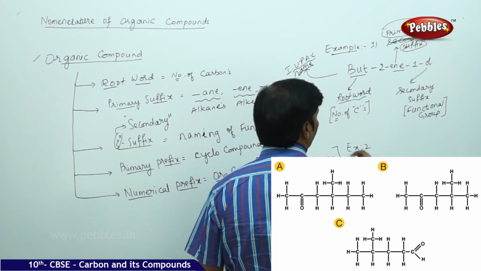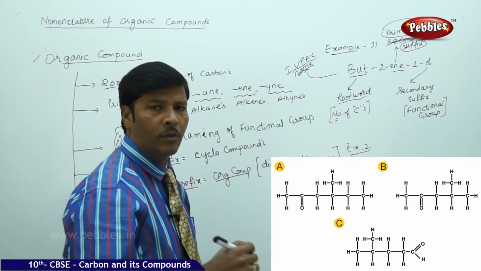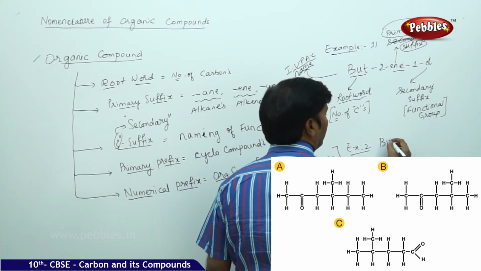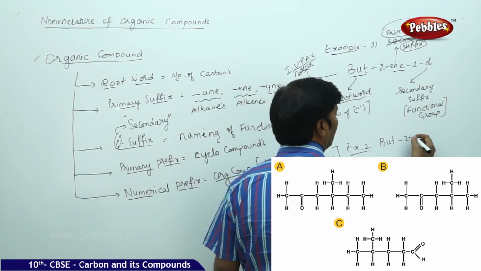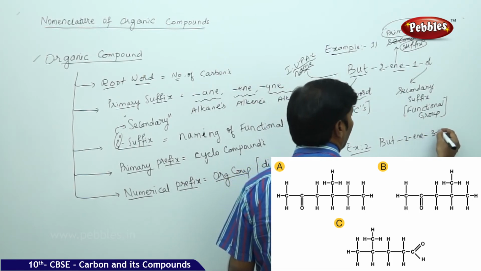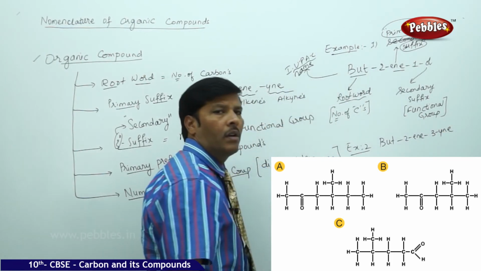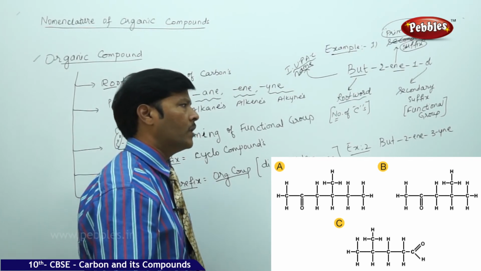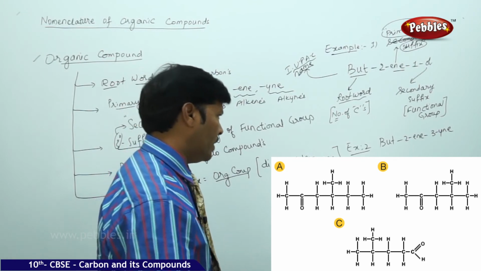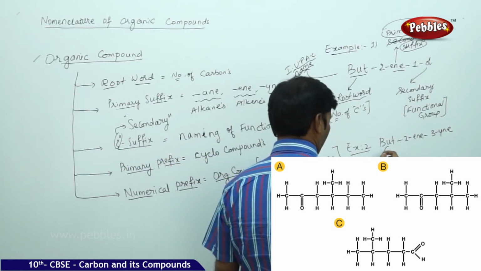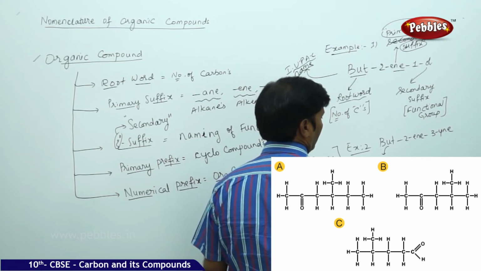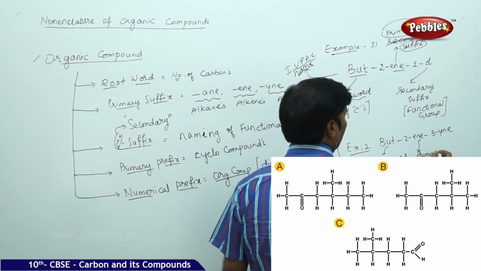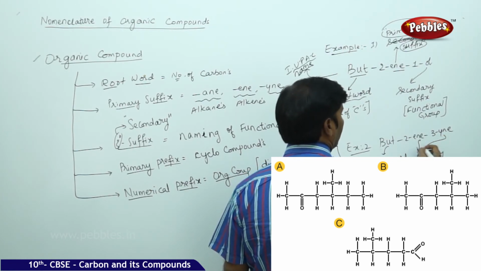This is example 1. Go for example 2. I'm going to give you a much simpler example. Suppose, for example, but-2-en-3-yne. Suppose an organic compound whose hydrocarbon is given by the IUPAC name but-2-en-3-yne. So here but is the root word, and en and yne, both of them, are primary suffixes.